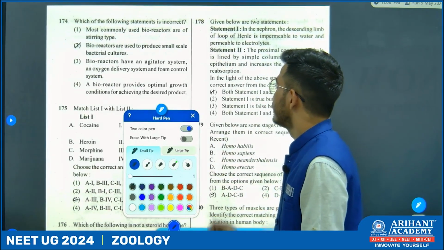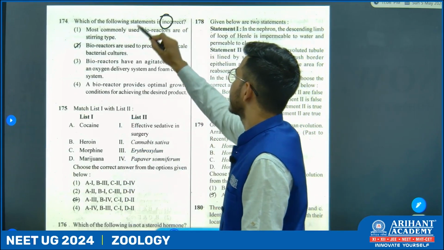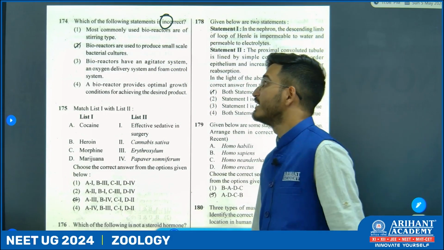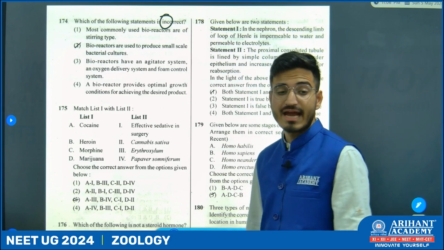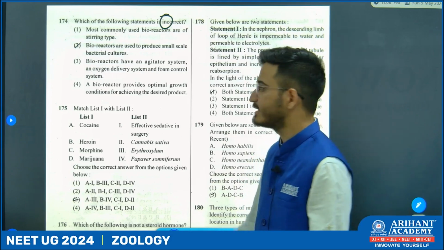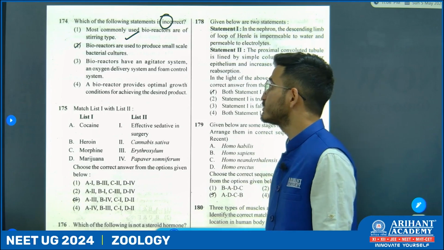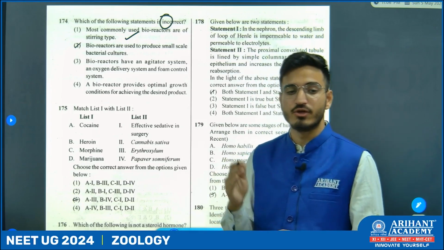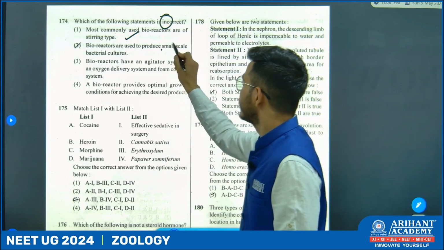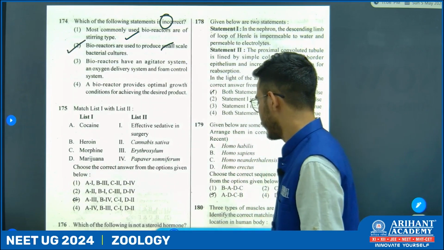Now next, which of the following is incorrect? In this one we need the incorrect. The most commonly used bioreactors are the stirring type. Yes, it is the stirring type. Option is correct. Now the bioreactors are used to produce small scale bacterial culture. No, large scale. So the option should be number 2.